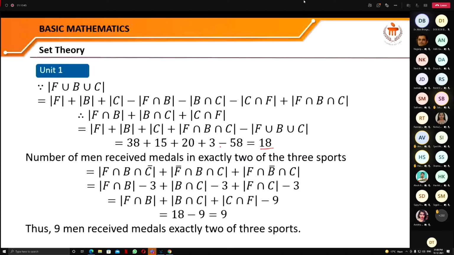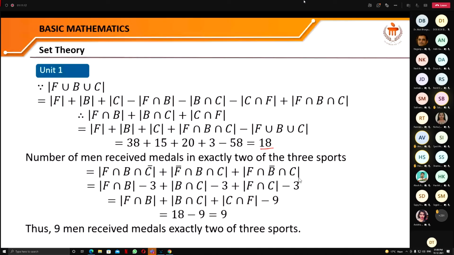And the number of men who received medals in exactly 2 of the 3 sports is the sum of these 3, and for these we know that this equals cardinality of F intersection B minus 3, plus for this the cardinality of B intersection C minus 3, plus for this cardinality of F intersection C minus 3, that we have attained in the previous slide.